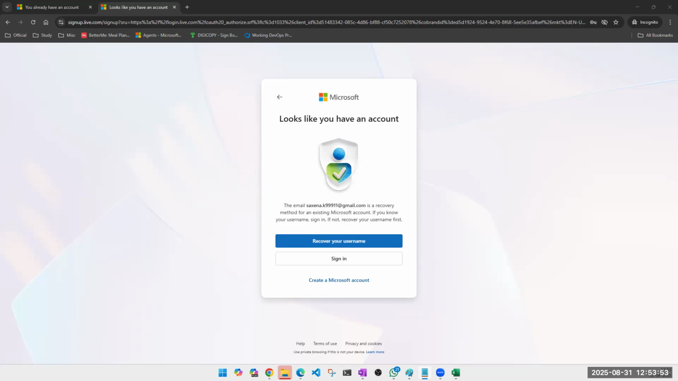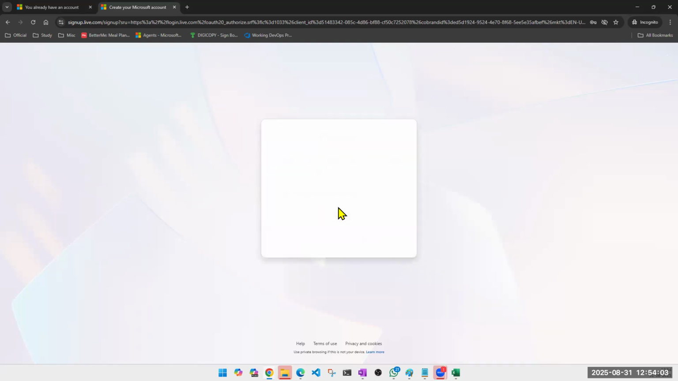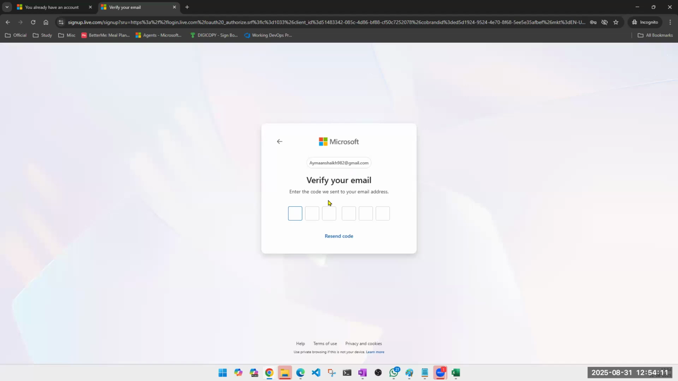Let me see if this ID has any account. So instead of this one, I'm using this email ID. Okay, look at this. Now this email ID, Aman's email ID, doesn't have any account. So it has sent one code to this email address, and the moment I put in the code and click next, it will create one Microsoft account. So you guys will have to do that whenever you create your account.